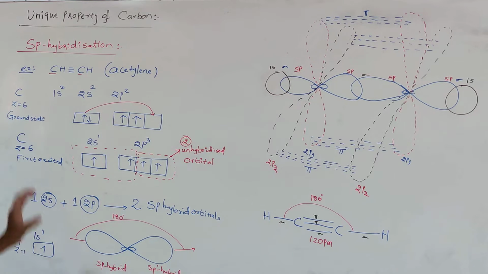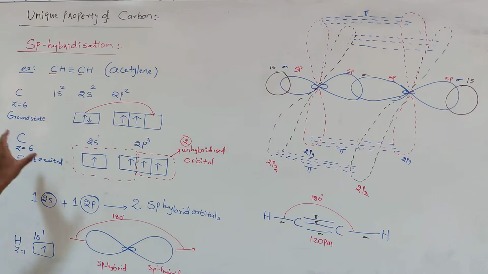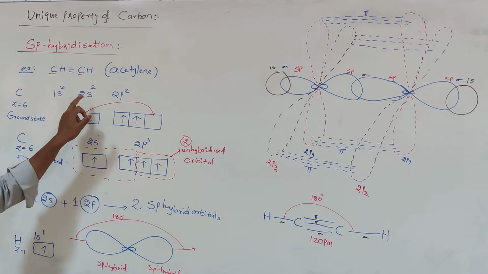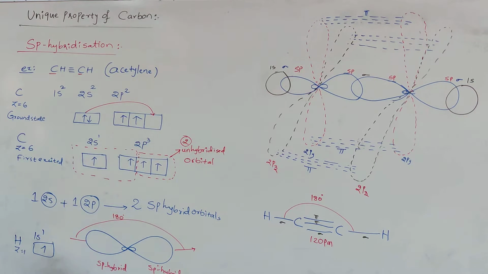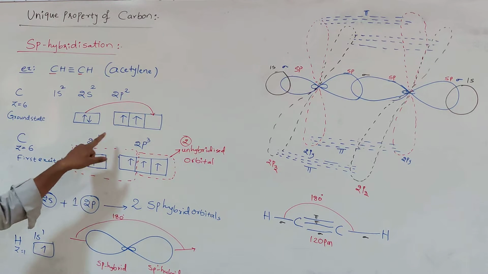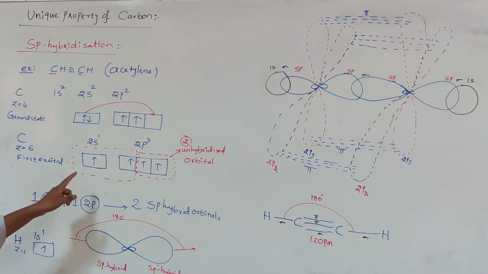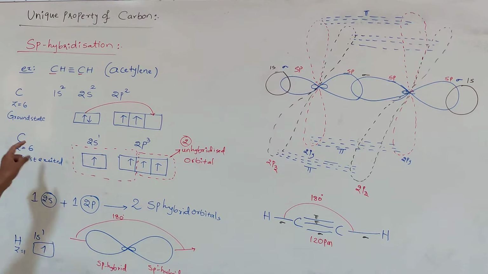The ground state electronic configuration of carbon does not account for the tetravalency of carbon, so the promotion concept is needed. We promote an electron from the 2s orbital to the 2p orbital. It results in the first excited state electronic configuration, that is 2s1 2p3. This first excited state electronic configuration accounts for the tetravalency of carbon.